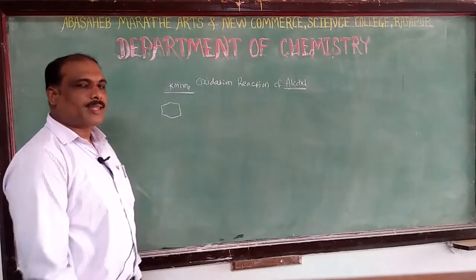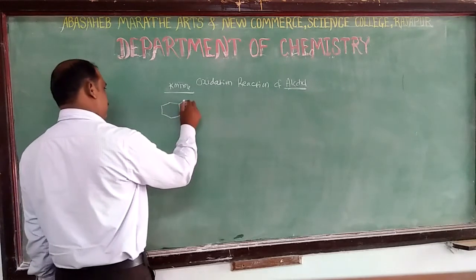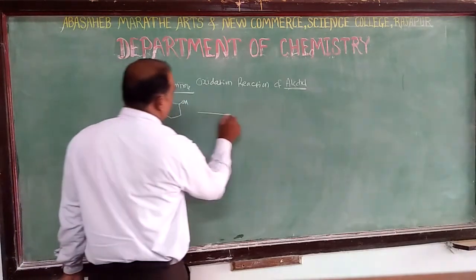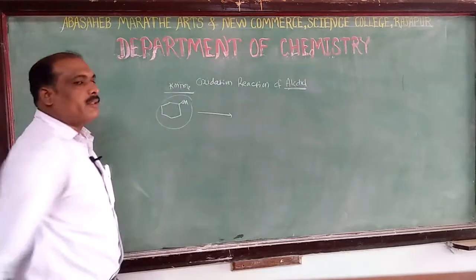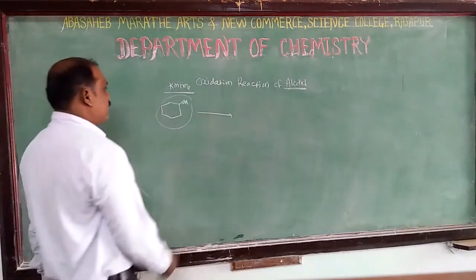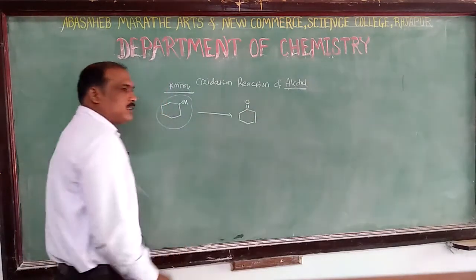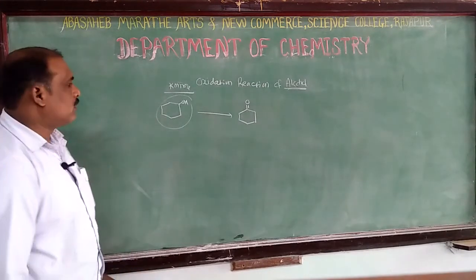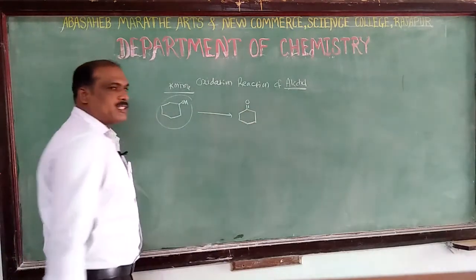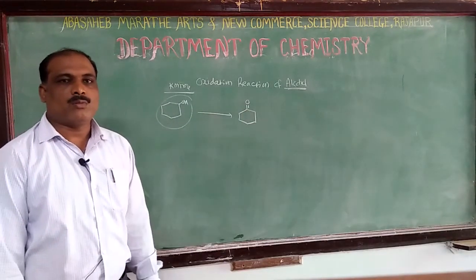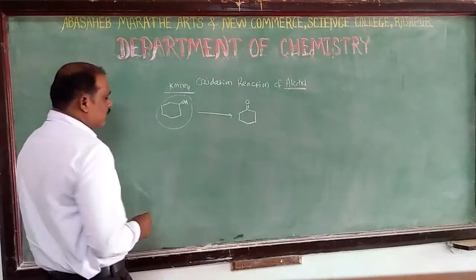KMnO4 acts as a strong oxidizing agent. Therefore, this cyclohexanol will convert into only ketones. It does not convert into acids because the cyclohexane ring is more stable and therefore does not break.